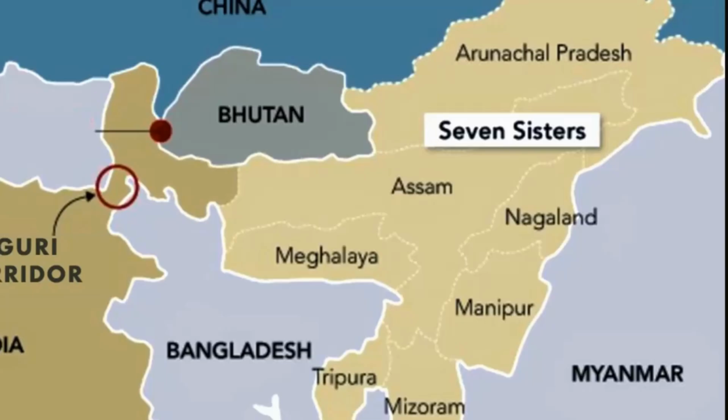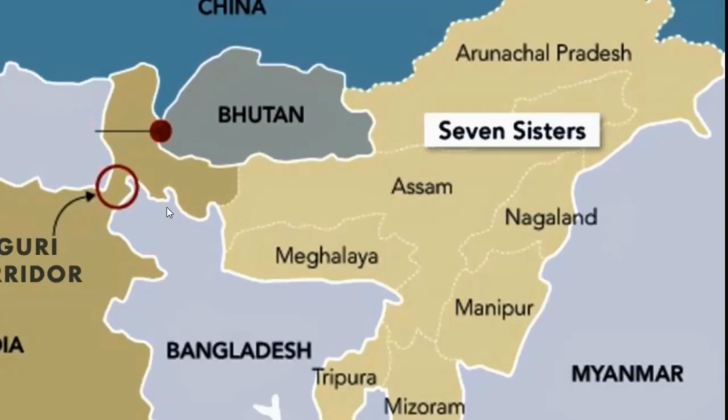As you can see in this particular image, this particular portion, the one in the red circle, is the Siliguri corridor. So basically it is a narrow land strip in West Bengal that connects India's northeastern states with the rest of the country, and it is located between the Mahananda and Teesta rivers. Very important to note, it is strategically very important, because the disruption of the Siliguri corridor would isolate the northeast and it would affect the supply of goods, services and military support.